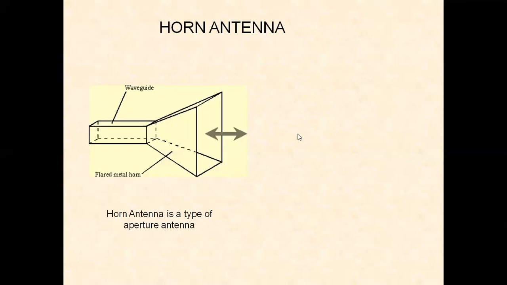The most widely used feed is the horn antenna. As we have seen, this horn antenna can be placed at the focus of the parabola. Horn antenna is a type of aperture antenna. Take a waveguide, flared at the open end. When a signal is applied at one end, the signal propagates through the waveguide by total internal reflection, and the energy escapes into space through the opened out waveguide.